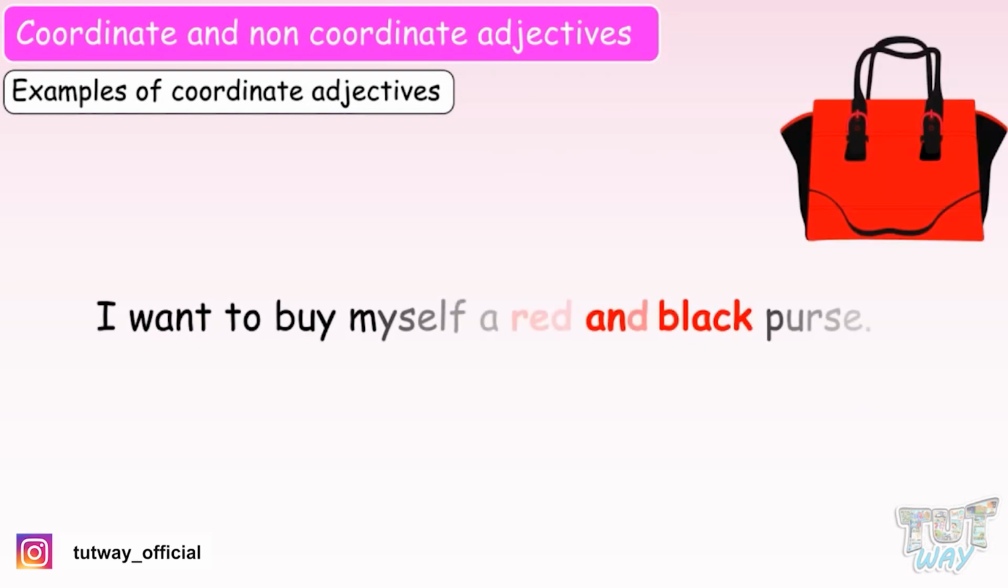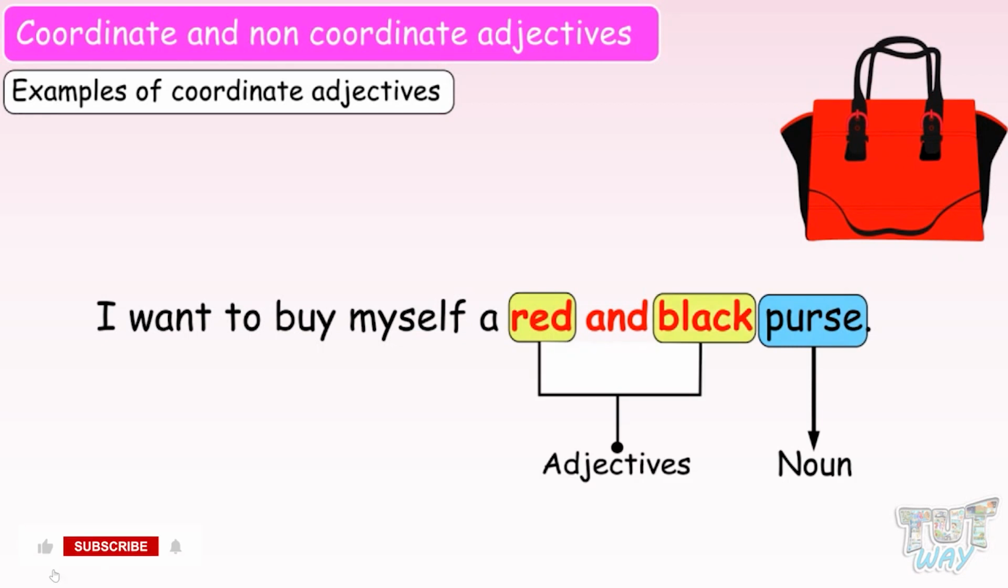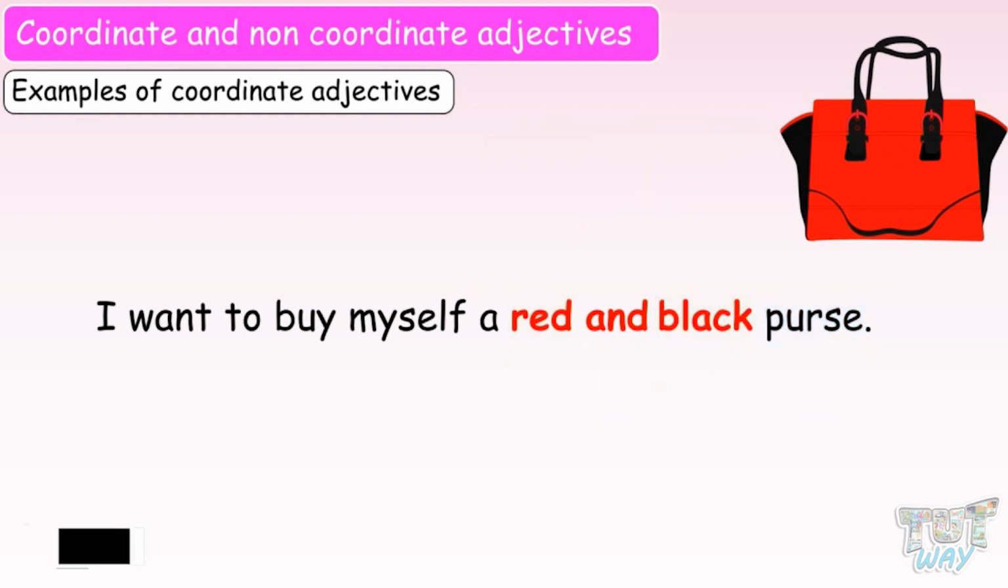Now let's see examples of coordinate adjectives. I want to buy myself a red and black purse. Here we have two adjectives before the noun purse, red and black. Both are the same category, color. That is, both are describing the color of the noun purse. So, you either put a comma between them or "and" can be used.